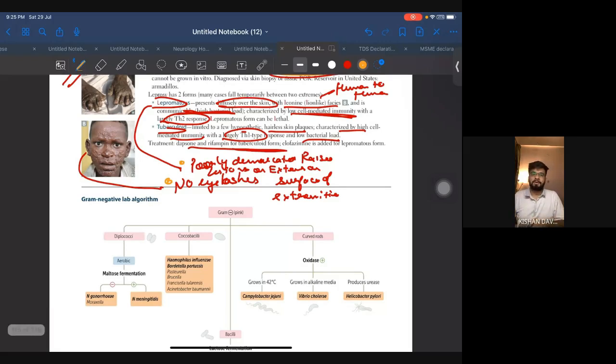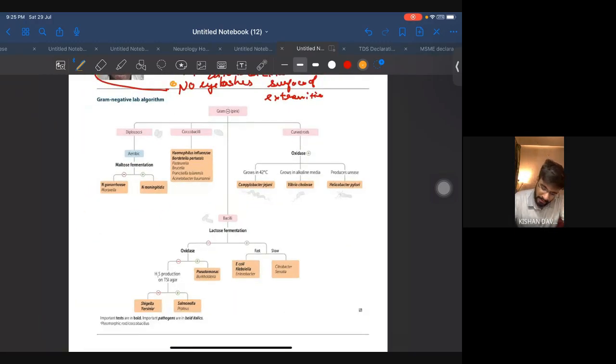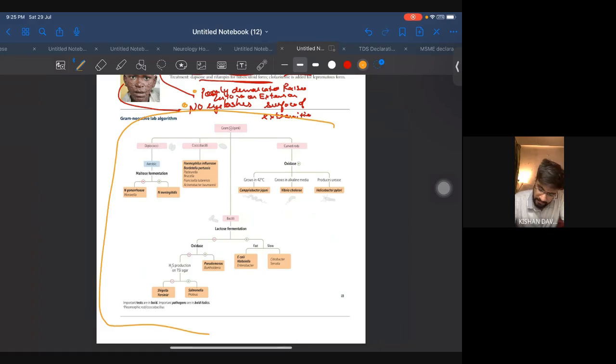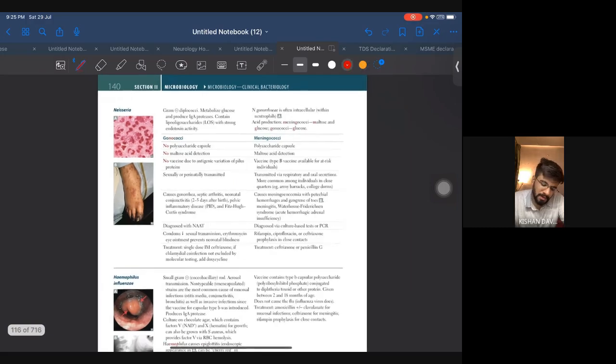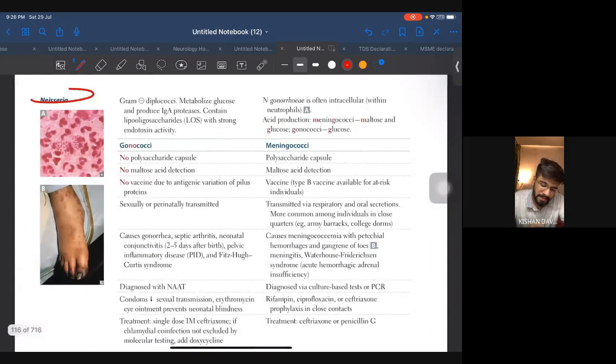Now let's move on to the gram negative bacteria. There are so many gram negative bacteria. Let's do them one by one. And again here you have this algorithm. Take the printout. Check on the wall. All right. Coming to the first and the most important, that is Neisseria. Gram negative diplococci. Gram positive diplococci was Strep pneumoniae.